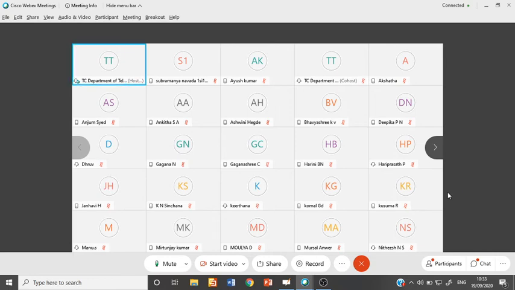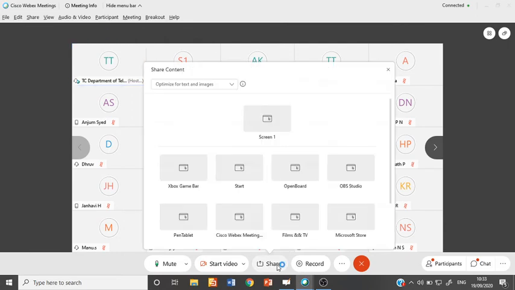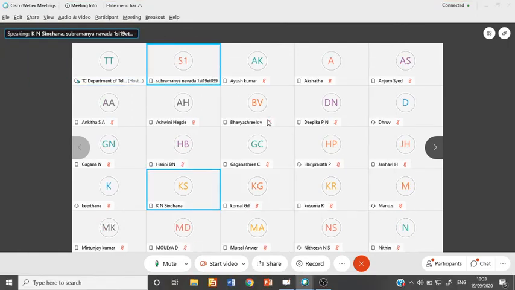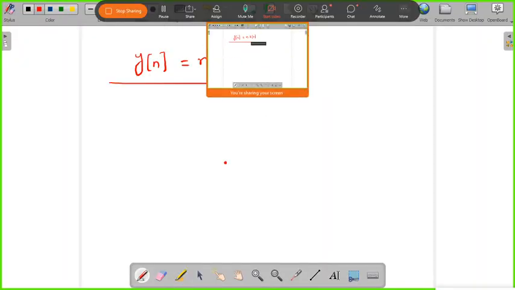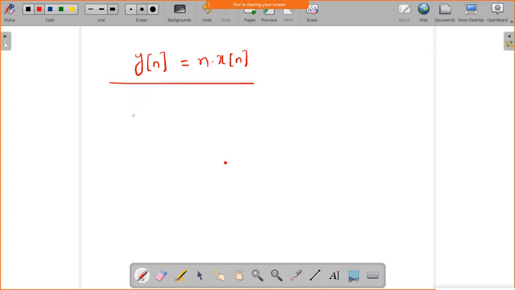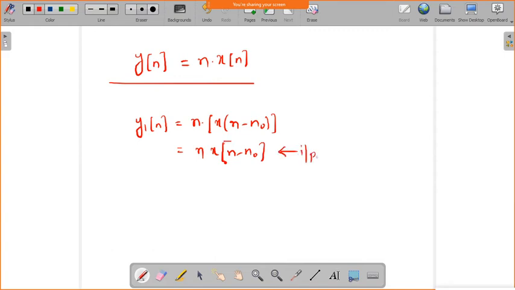Is it time invariant? Check it once properly. We will see whether it is time invariant or not. So now first I will shift the input value, that is only the input value. So if I shift the input value, this is x of n minus n naught. Okay. So just here I have shifted only the input, that is n minus n naught. Here only the input is shifted.